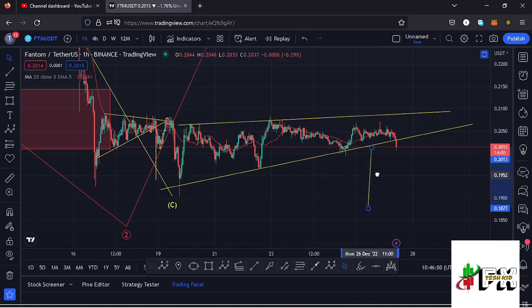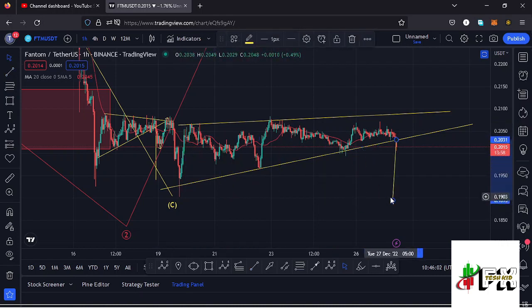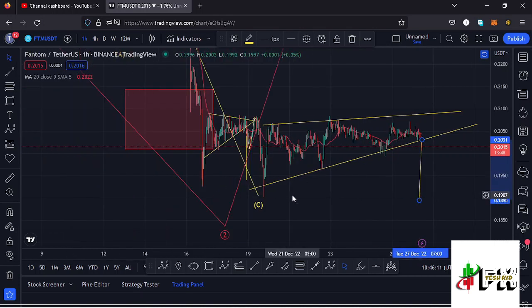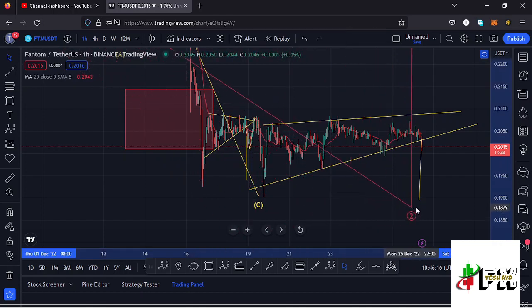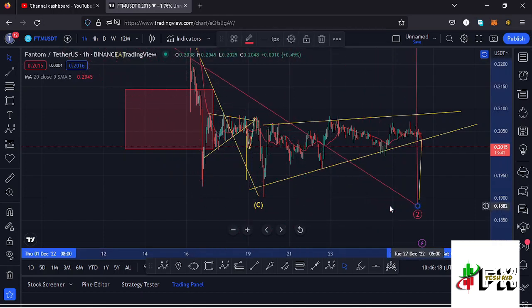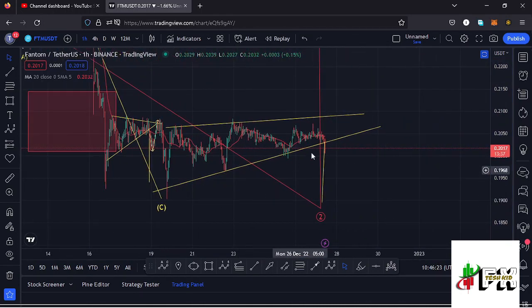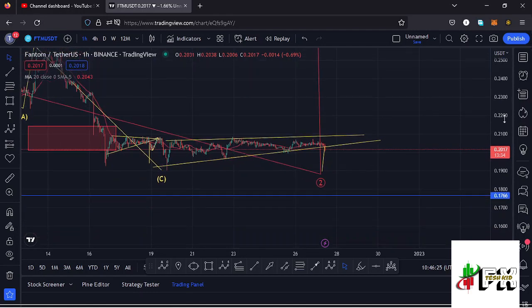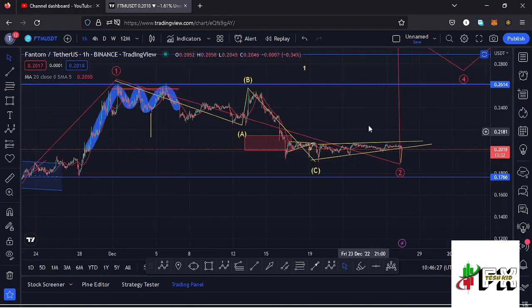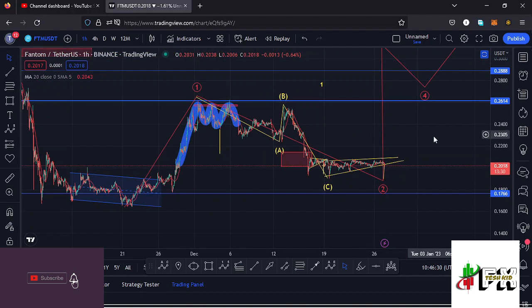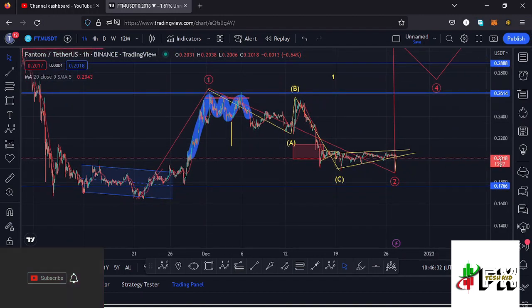Then place it right here where we are seeing that breakout, and that means that could take us back to around the $0.1897 mark. And in case we get to that point, that is at around the $0.1897 mark, that will be giving us a new low in the formation of this higher Elliott wave count 2. So in case that happens, then I have to shift the low for that second wave. Then from there we can start sketching out that impulsive movement to the upside in the formation of that higher Elliott wave count 3.